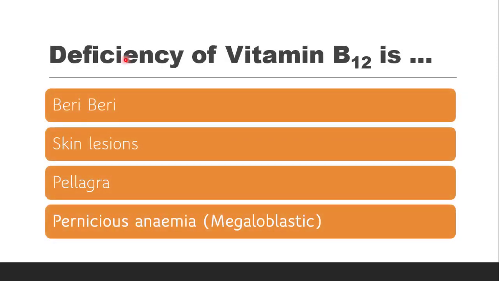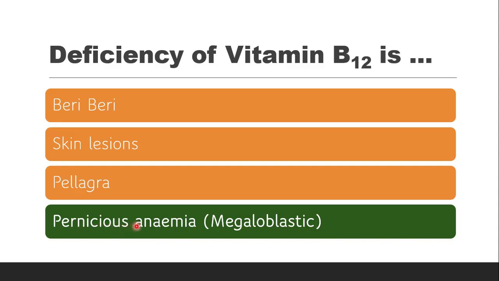Next question is deficiency of vitamin B12 is or causes, whether it is beriberi, skin lesion, pellagra or pernicious anemia, which is again a type of megaloblastic anemia only. The correct answer is it is pernicious anemia. It's a type of megaloblastic anemia wherein the body is not able to absorb sufficient vitamin B12 due to the lack of intrinsic factor in stomach secretion. In this case, RBCs will decrease in the size due to less B12 absorption.